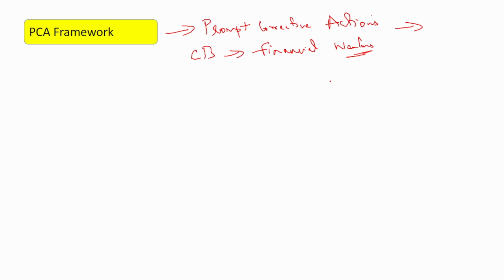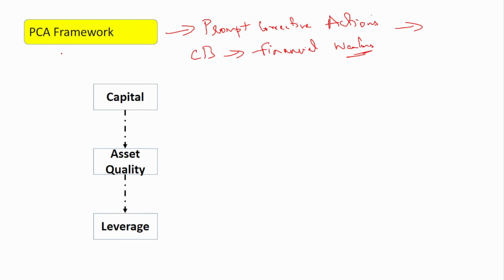So it will know that by monitoring 3 parameters. Okay, so those 3 parameters are capital, asset quality and leverage. So this, if you see, is the parameter for commercial banks. The parameters for cooperative banks are different. That we will discuss in the next slide.